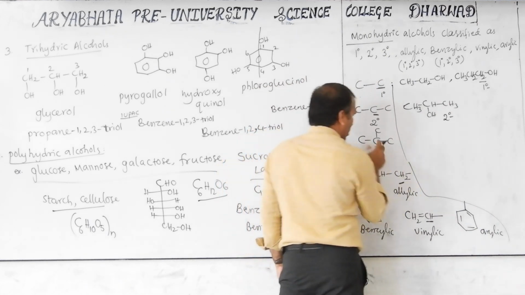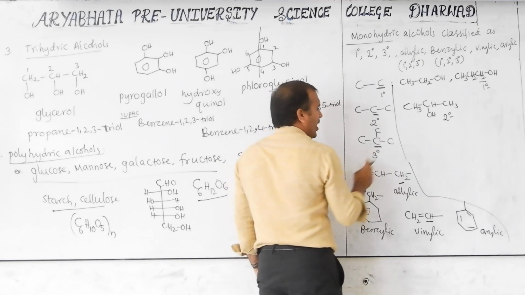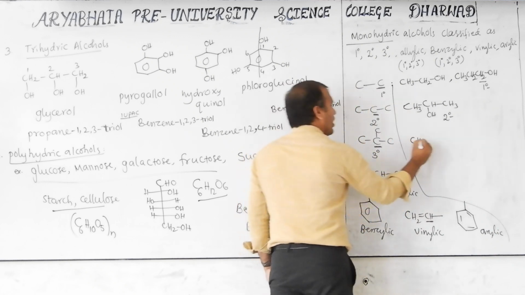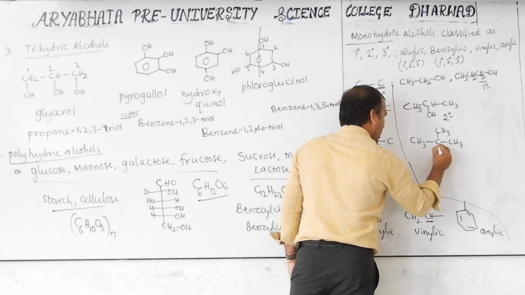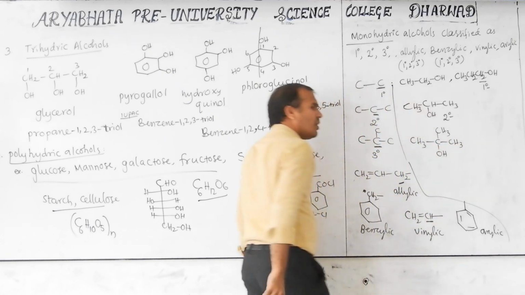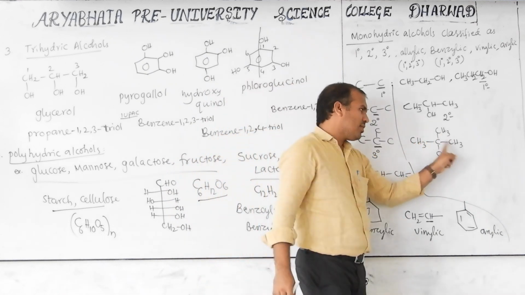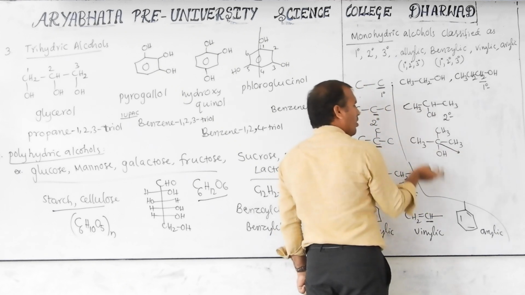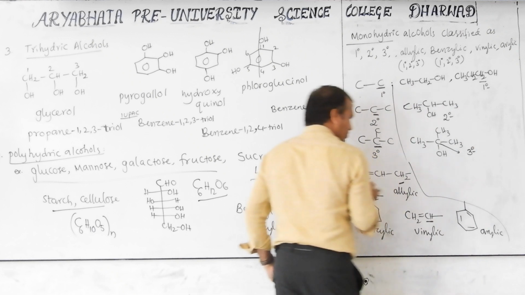Now, similarly, whatever I have given here, we just add hydrogens because the carbon's four-bond balance should be satisfied with hydrogen. So CH3, next CH3, CH3, and this is OH. Then this is called tertiary alcohol. This carbon is directly bonded with three other carbons, so this is a tertiary carbon. On this, OH is bonded. Thus it is called tertiary alcohol.